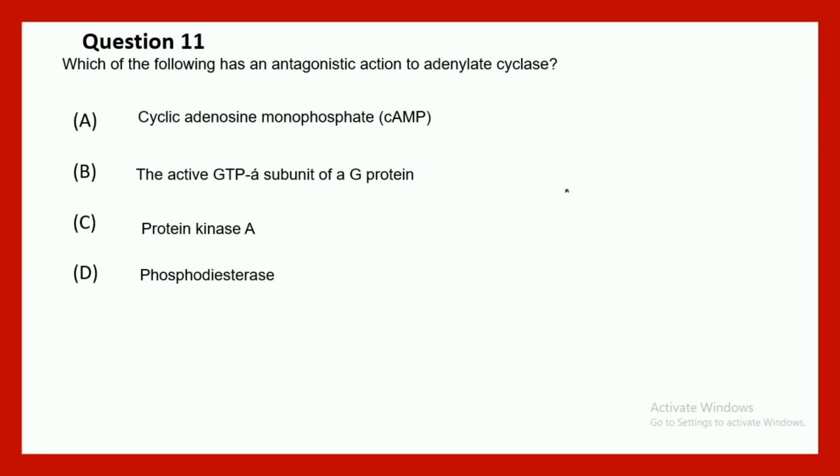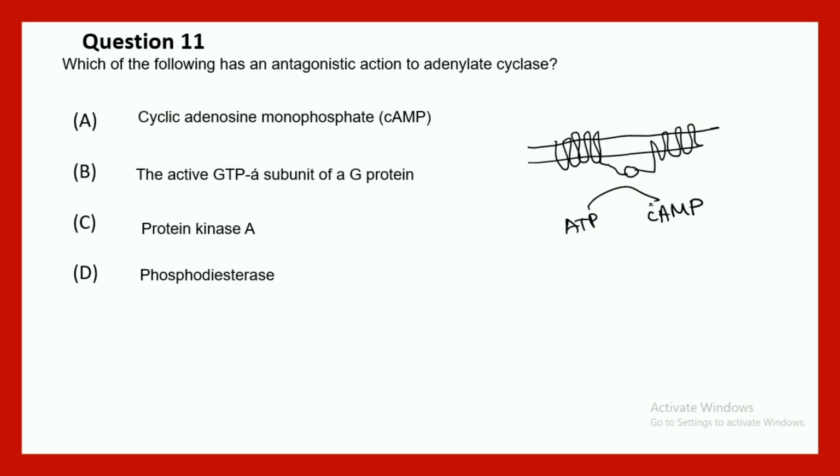Moving on, question number 11. Which of the following has an antagonistic action against adenylate cyclase? Cyclic adenosine monophosphate, active GTP alpha subunit of G protein, protein kinase A, phosphodiesterase. Let's analyze the question. Antagonistic action against adenylate cyclase means which opposes the action of adenylate cyclase. So what does adenylate cyclase do? Adenylate cyclase is a membrane bound protein, and its job is to convert ATP into cyclic AMP, right?